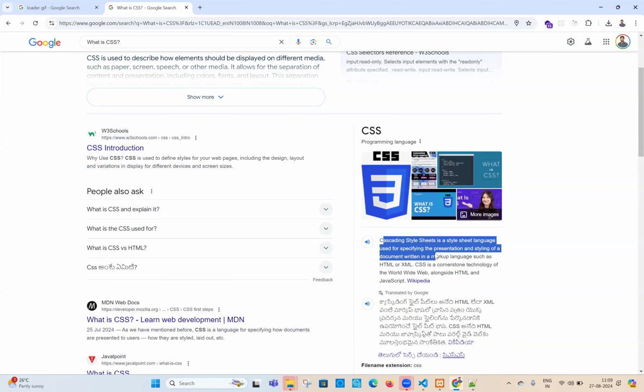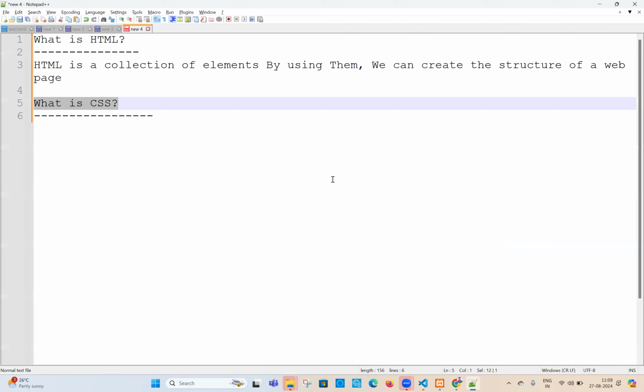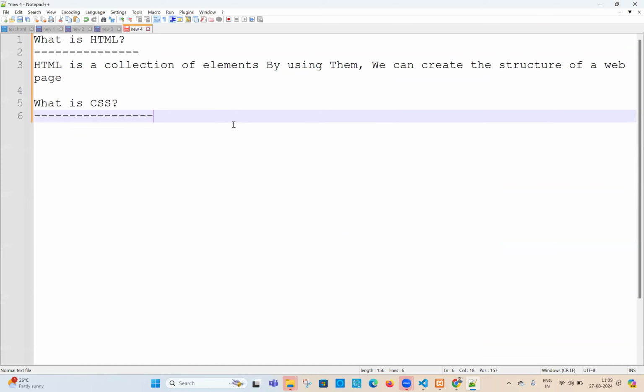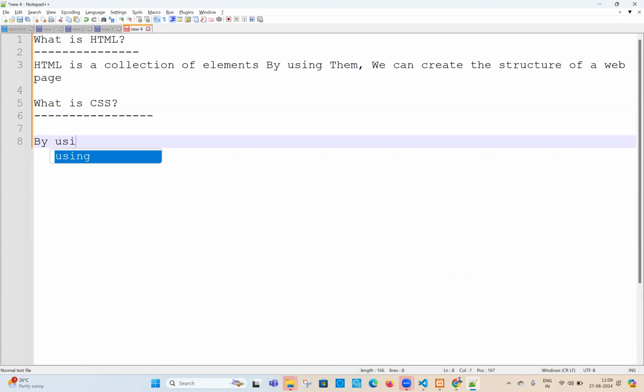One more point, CSS is all about the beautification of the web application. Beautification of the web application is done with the help of CSS only. What is HTML? HTML is a structure. CSS is the beautification of the web. We can say like this. Now, what is CSS? I will tell you two different points.